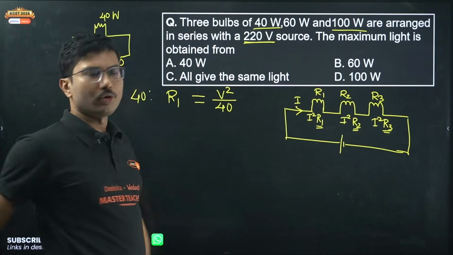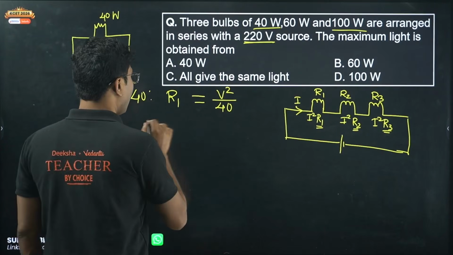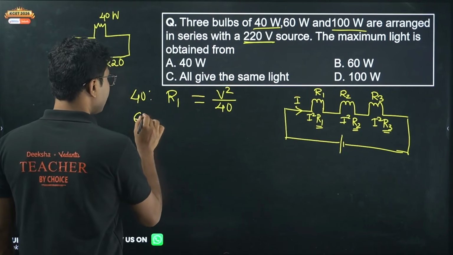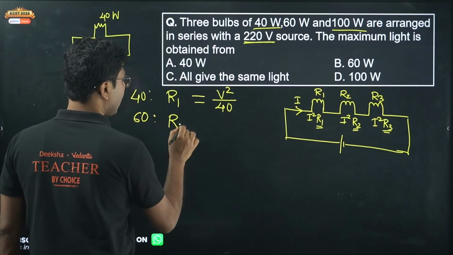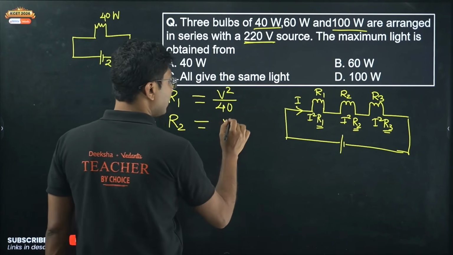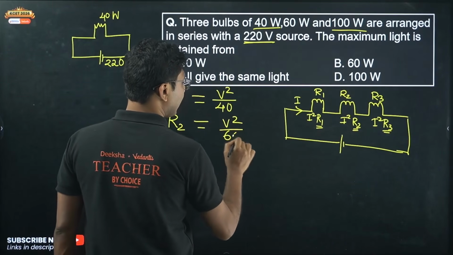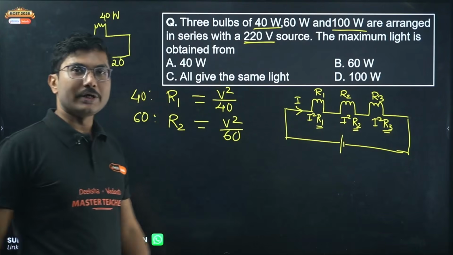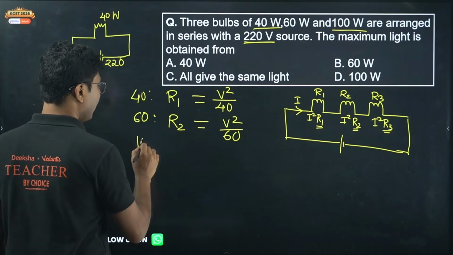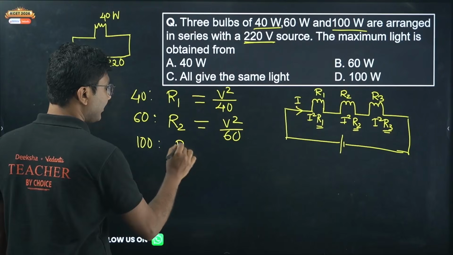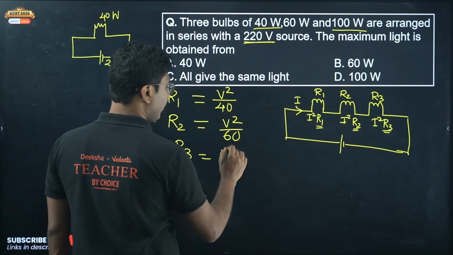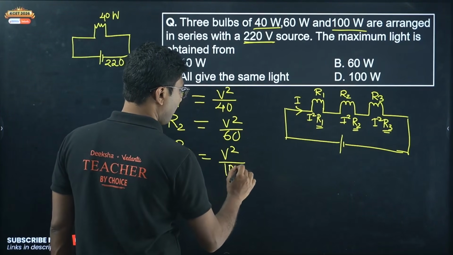V is 220 volt, we are assuming. What about resistance for 60 watt? R2 is given by V square by 60, same voltage, right? They all should have same voltage rating. And for 100 watt, R3 equals V square upon 100.